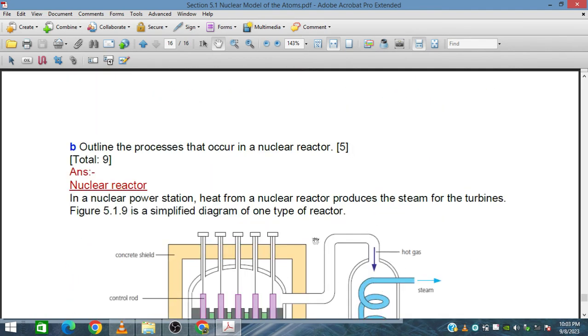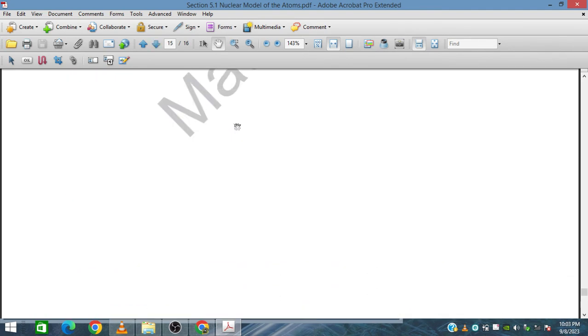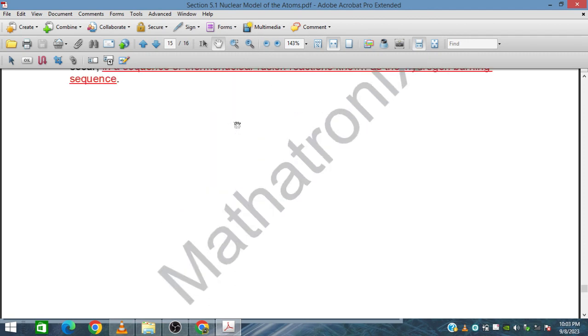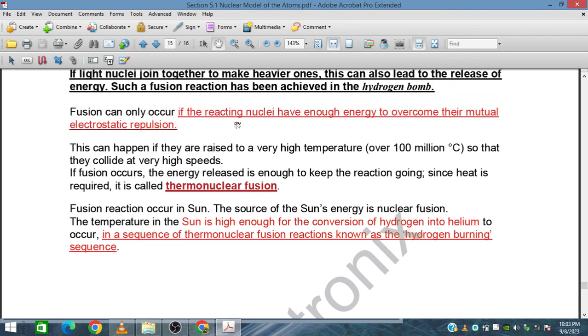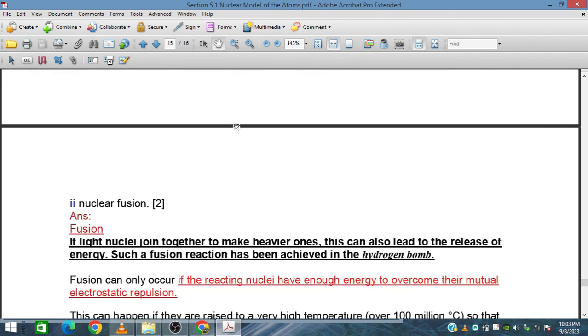So this is all from section 5.1 of the nuclear model of the atom. In the next topic, in section 5.2, we will discuss radioactivity.